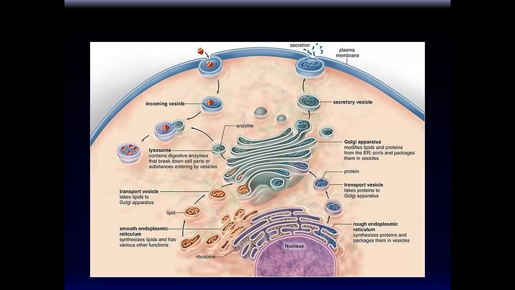Okay, I think this is showing the same thing. Now, this is a secretory vesicle going and secreting. Sometimes this picture shows a lysosome. Lysosomes degrade things. When the cell takes in something right here, this is an incoming vesicle. It combines with the lysosome, and the lysosome degrades it. It breaks it down.